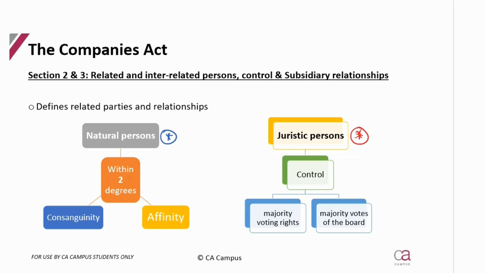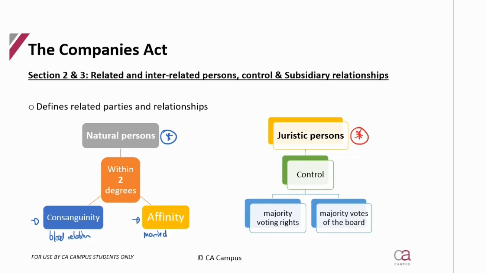So, for a natural person, so a director, you would be considered related to somebody if you are within 2 degrees of continuity or 2 degrees of affinity. Now, continuity means blood relation, and affinity means married relation.